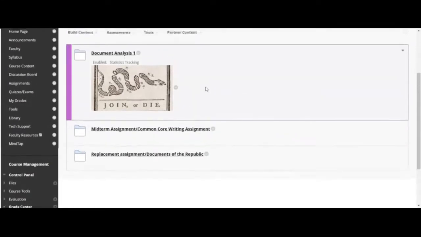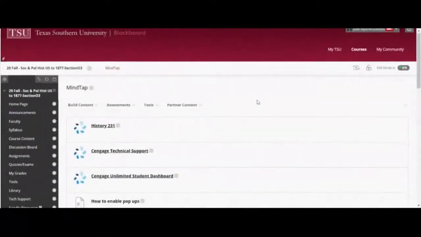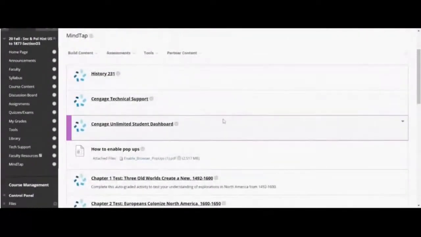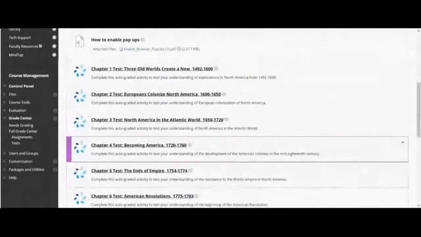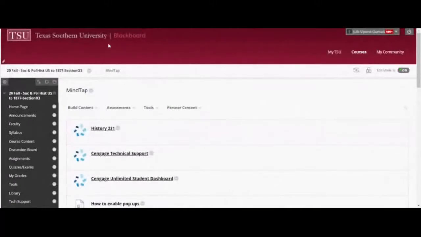Utilize that. Okay. Now on MindTap, there was one thing I want to show you, because there were some questions about how to get into this stuff. Here we go. So obviously here's your course. But here's the links to all the tests. Okay, this is all that's due. You can click on that and get in there through there and utilize MindTap as much as possible. Okay, again, if you have any questions, that's all I've got for right now. Again, email me, virtual office hours, and y'all have a great week.